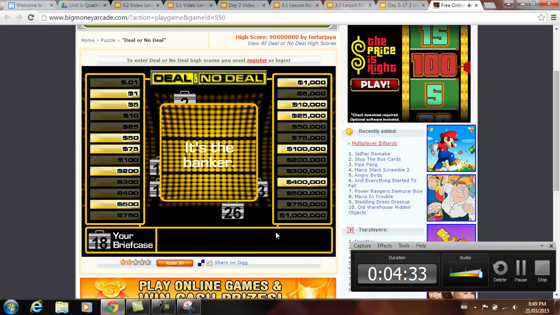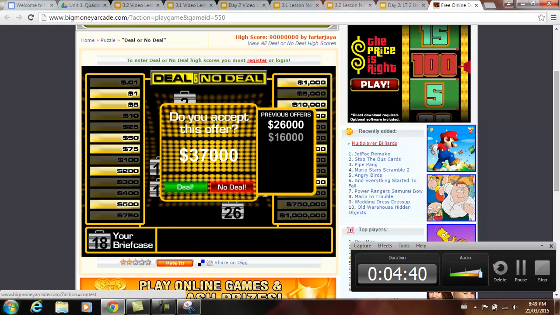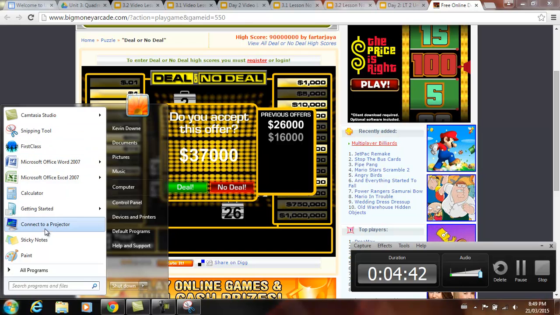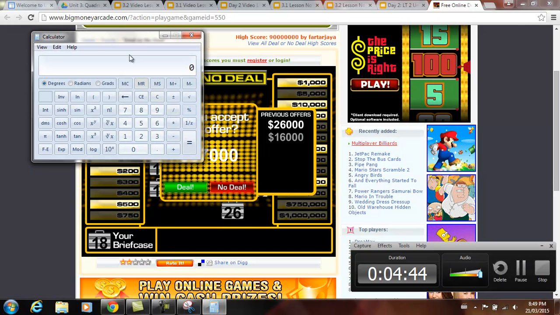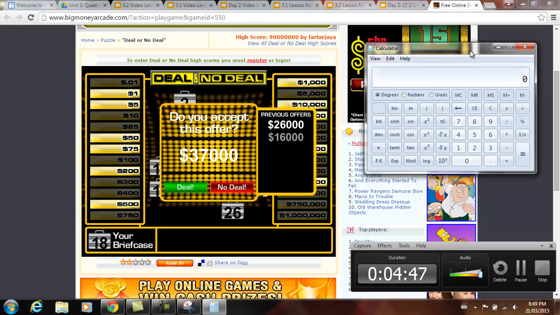So I'm going to give away how you calculate this. Looking at this, I actually want to see if this is a good deal. I'm going to bring out my calculator, and all we're going to do is take the average of what's left, and that's going to be your probability or your expected value.